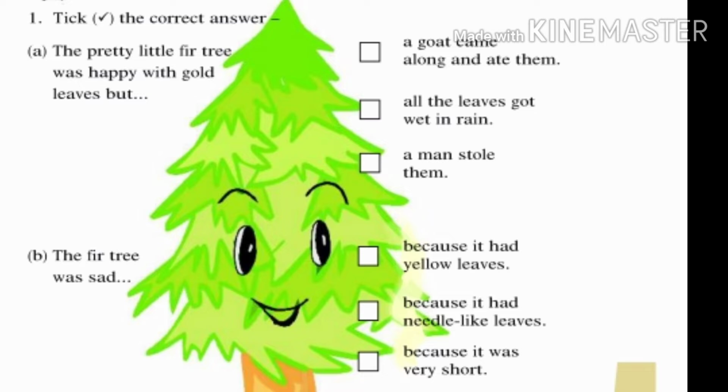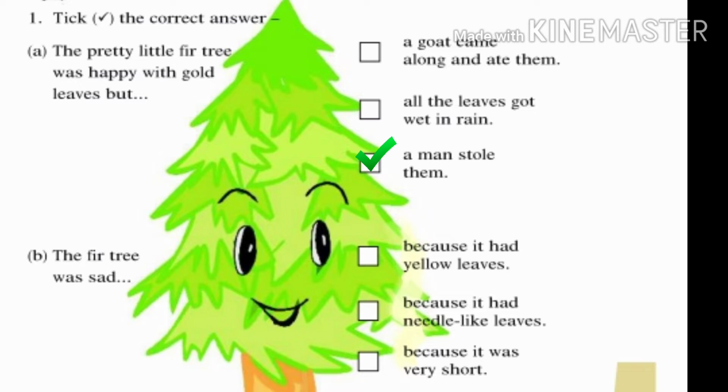The pretty little fir tree was happy with gold leaves, but a goat came along and ate them. All the leaves got wet in rain. A man stole them. The correct answer is, a man stole them.